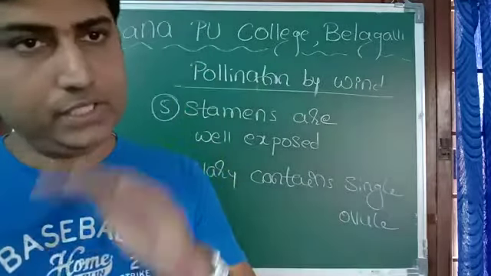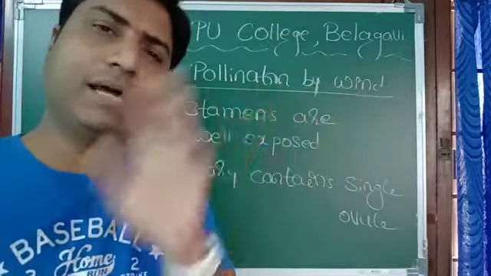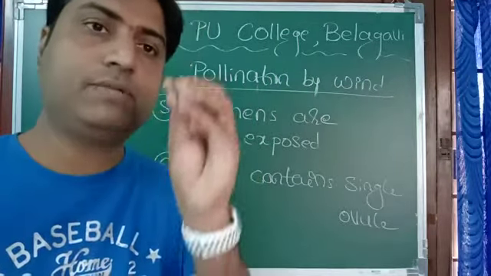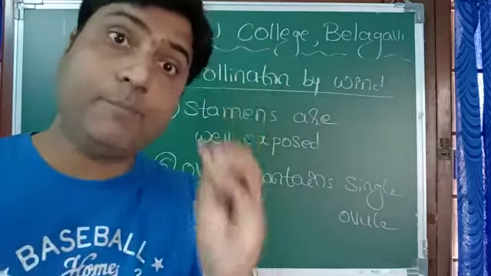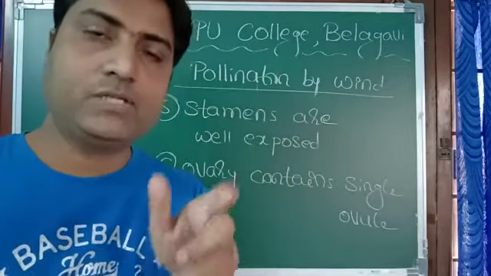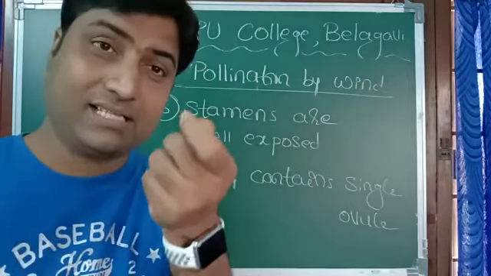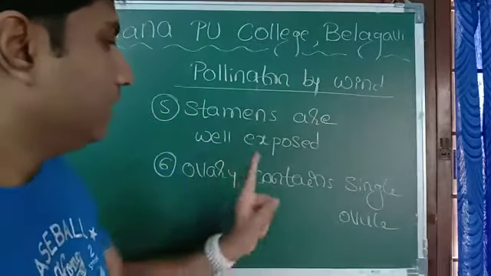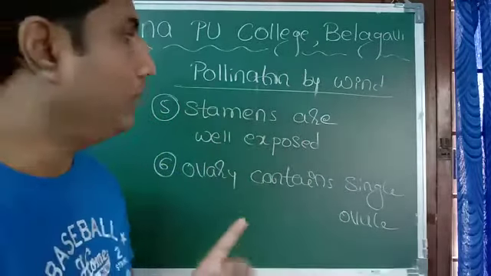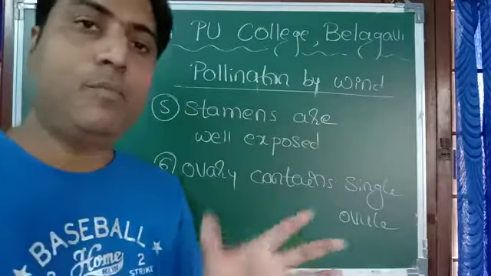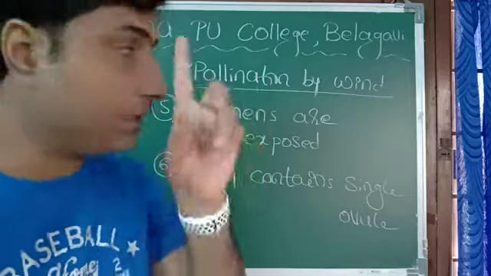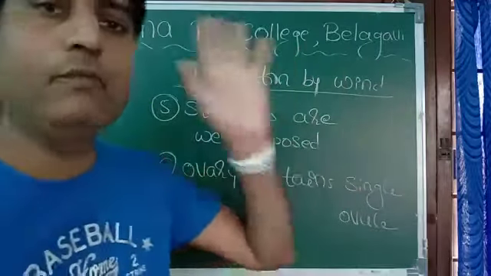Because pollination by wind is by chance, very difficult. If many ovules are there, suppose there are 10 ovules, then 10 pollen grains are required. But even getting a single pollen grain on the stigma is very difficult. That's why one ovule is present in the ovary. So these are the modifications or adaptations in flowers where the pollination takes place by wind.